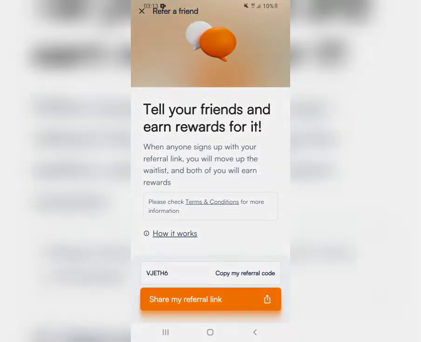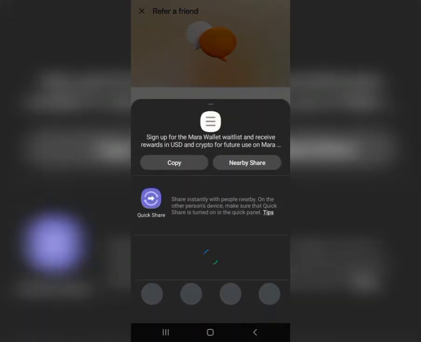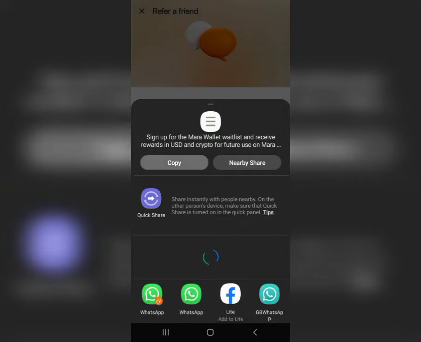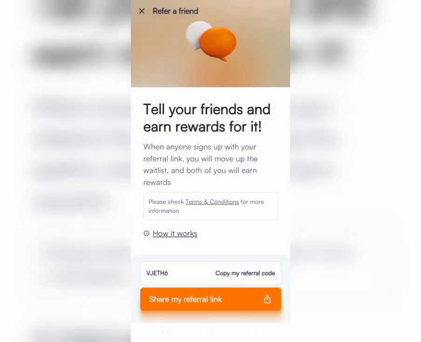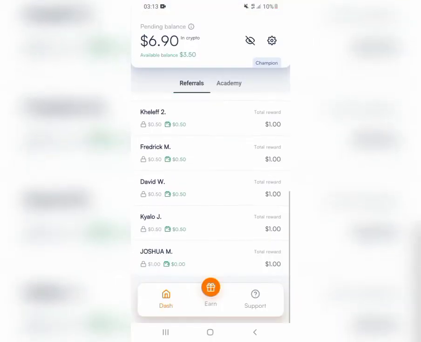After you click the referral link, you can share this platform with your friends, and for every single person who joins with your invitation link, you earn 1 USD. Your friend will also earn 2 USD, the sign up bonus.